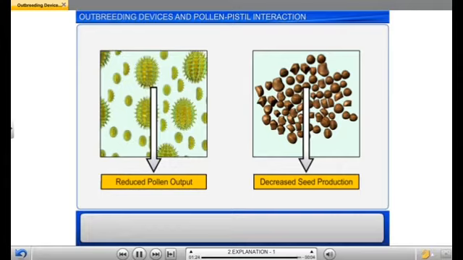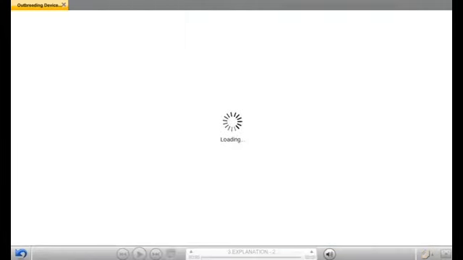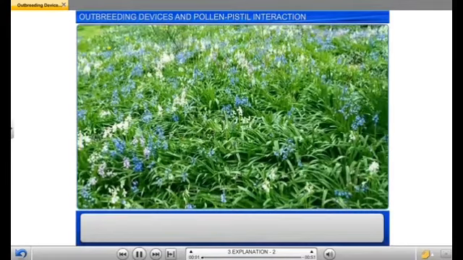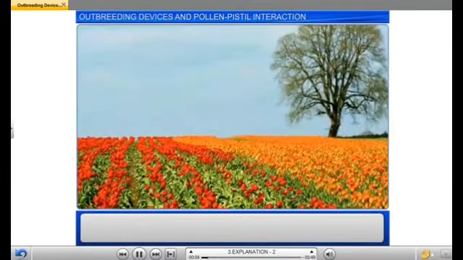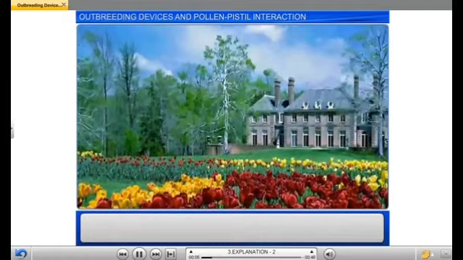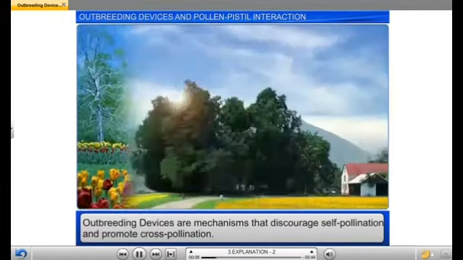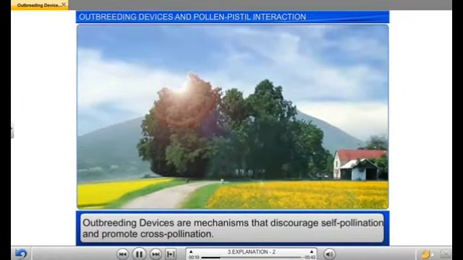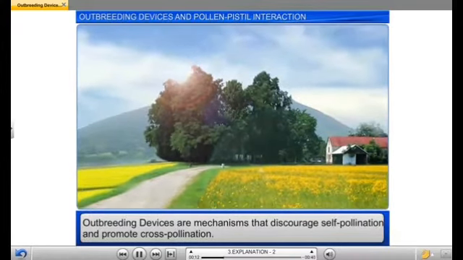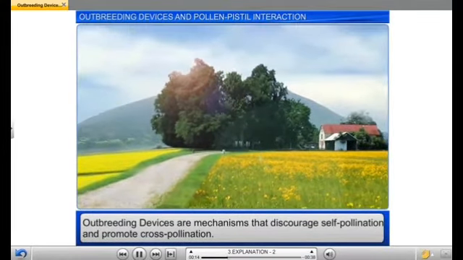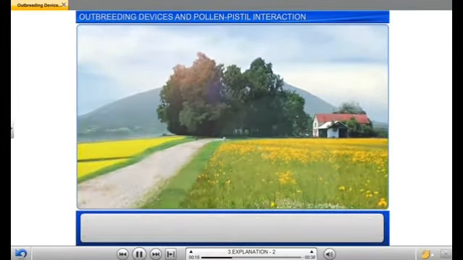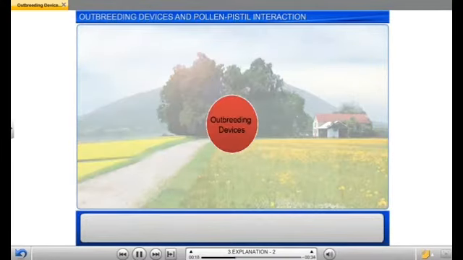Reduced pollen output and decreased seed production ultimately take place. In some other species, the anther and the stigma are placed at different positions so that the pollen cannot come in contact with the stigma of the same flower. Such outbreeding devices are mechanisms that discourage self-pollination and encourage cross-pollination.